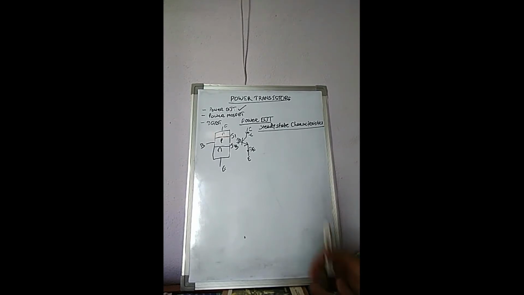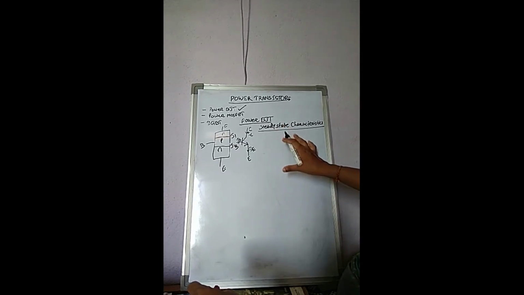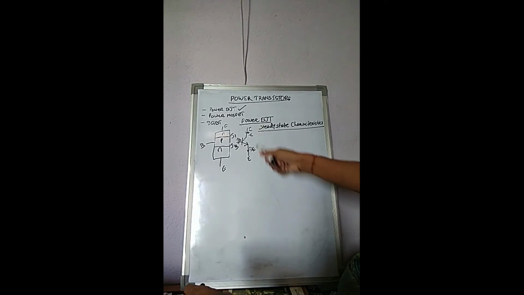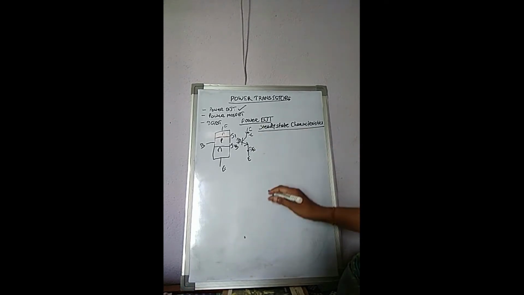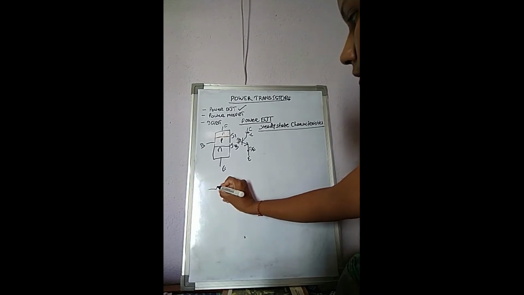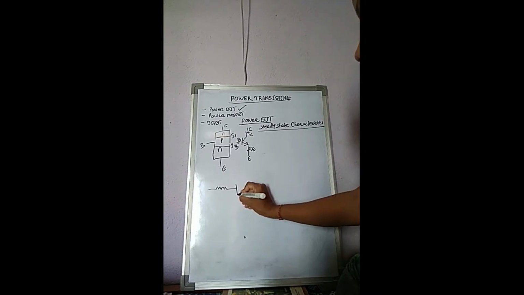So first of all, under steady state characteristics, we will discuss the input characteristics, and then the output characteristics. To describe the input and output characteristics, we take the common emitter arrangement, and from NPN and PNP we will take NPN transistors. For input characteristics, first of all I will draw one circuit diagram.